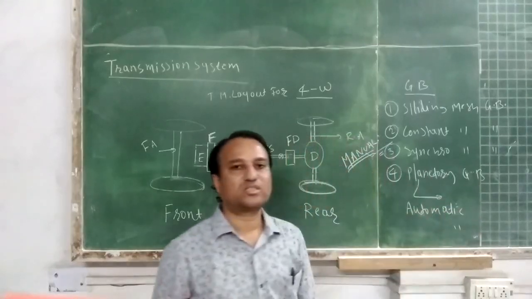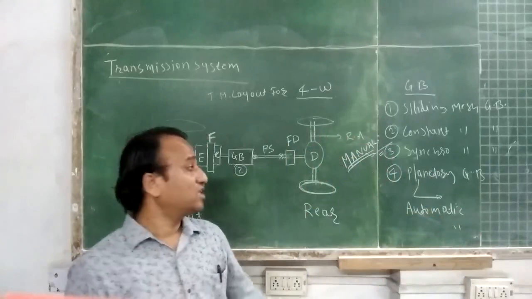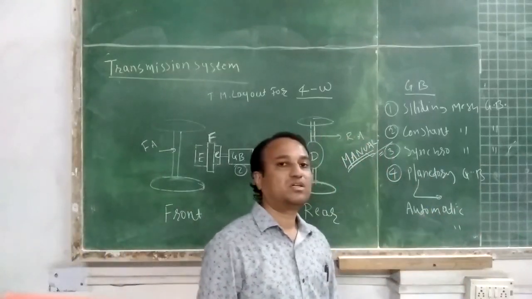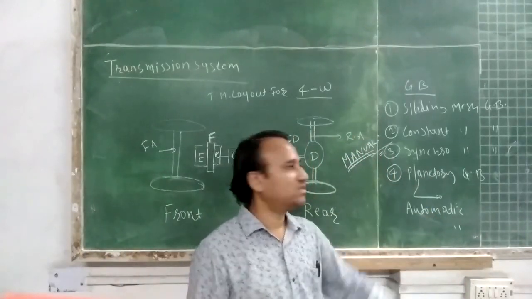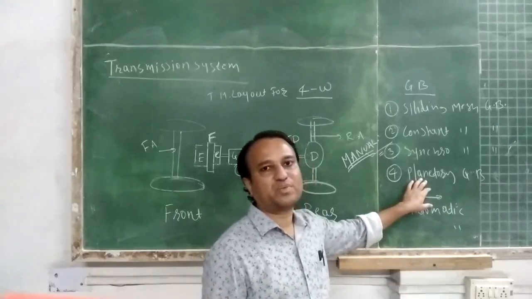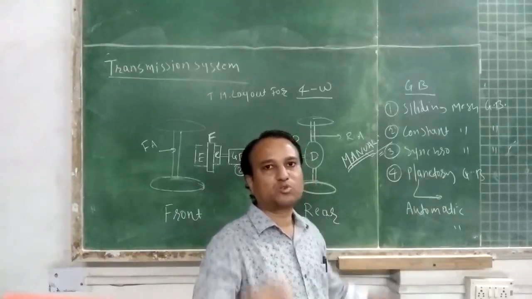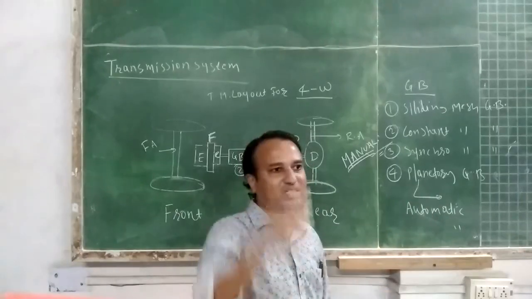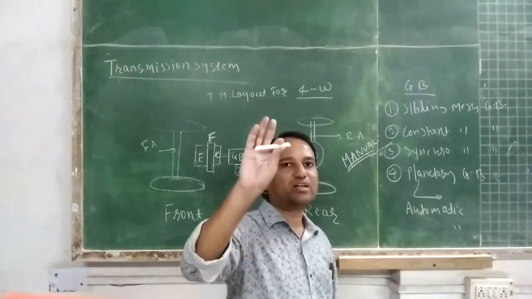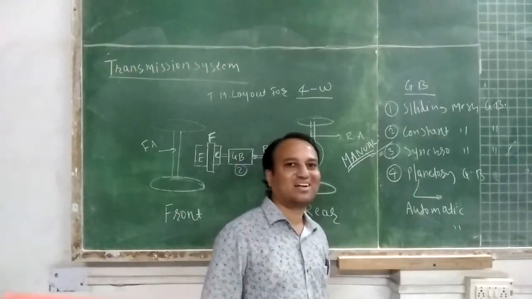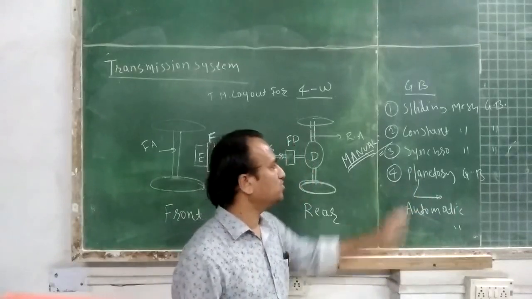It is a special type of gearbox in which more than one set of epicyclic gear train is used. A 2 speed reduction gearbox has 2 sets of epicyclic gear train, a 3 speed reduction gearbox has 3 sets, and so on.